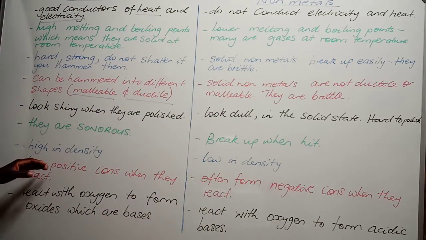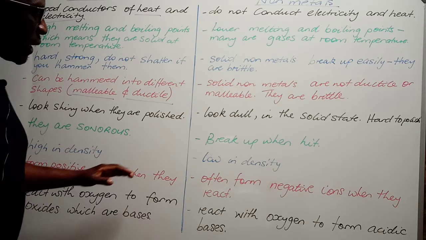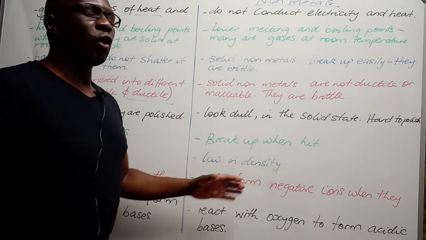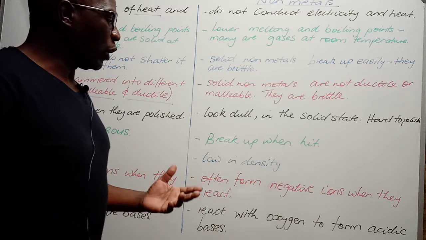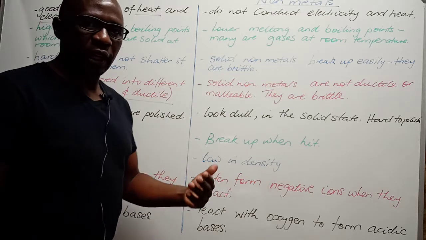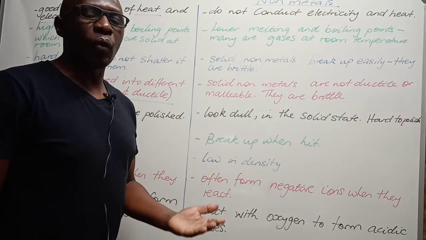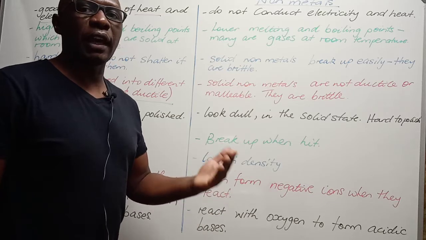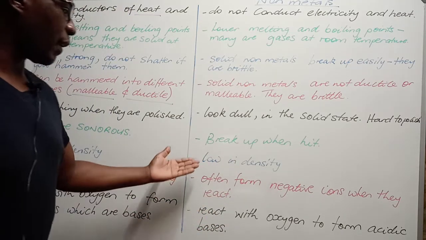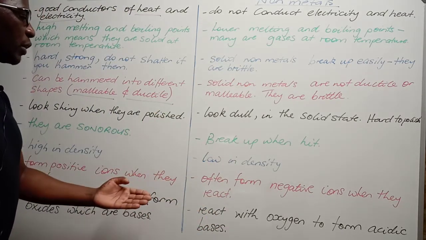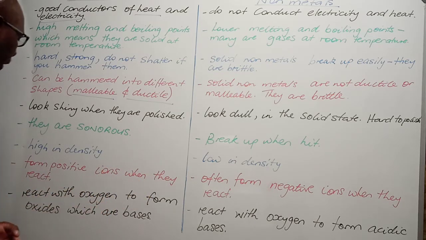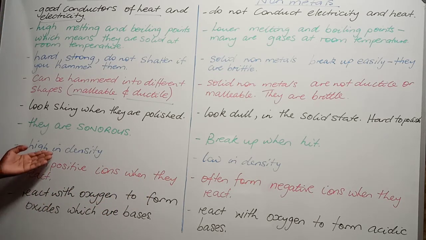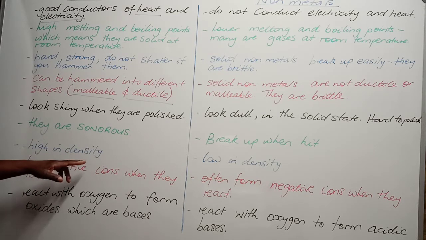Metals are high in density, whereas non-metals are low in density. So when you look at non-metals, they will be big, whereas they will be having low weight. So non-metals are low in density, whereas metals are high in density.